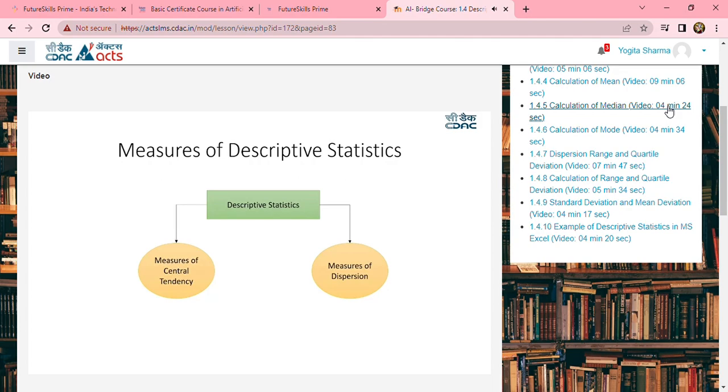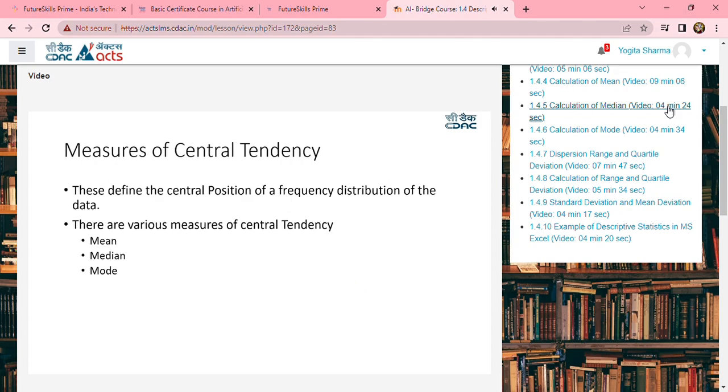Going ahead in understanding what measures of central tendency mean. By the words, it is understood that measures of central tendency is nothing but the central value. So these define the central position of a frequency distribution of the data. What do I mean by this?